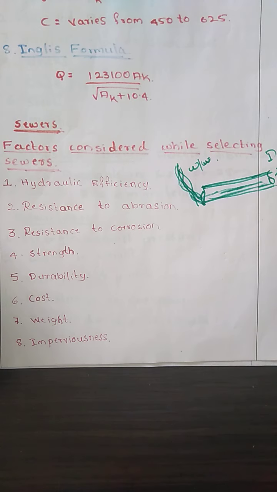Next comes the weight part. Whatever material we are going to use, it should be light in weight, so that it can be easily handled and easily transported, and it is going to help in easier construction also. Next comes imperviousness. The sewer material that we are going to use should be impervious, and should not allow the seepage of the sewage from the sewer. It should be completely impervious. I think I have told you the meaning of pervious and impervious. It should not absorb the water.